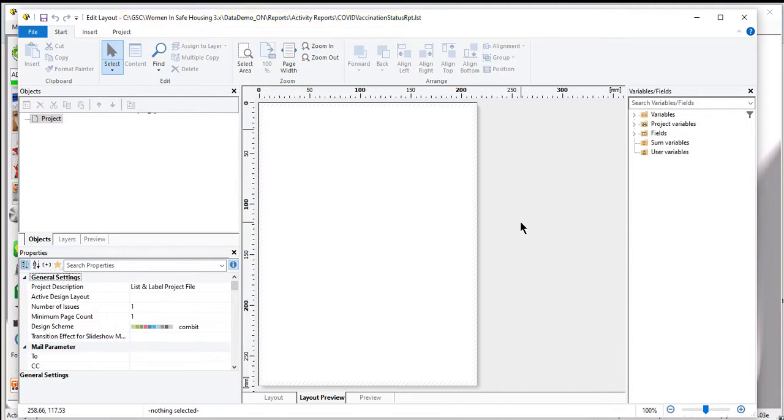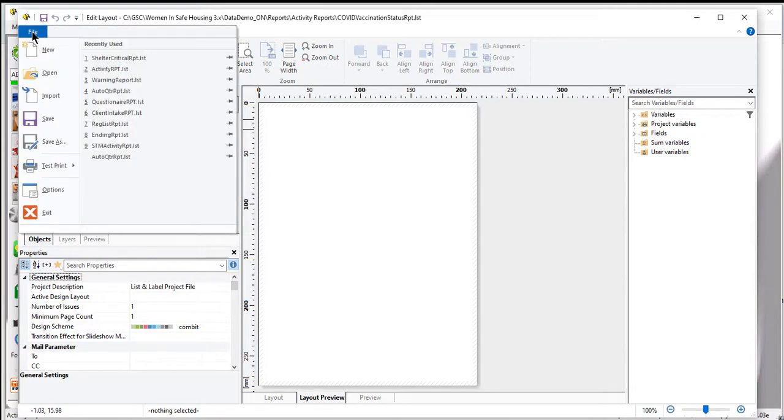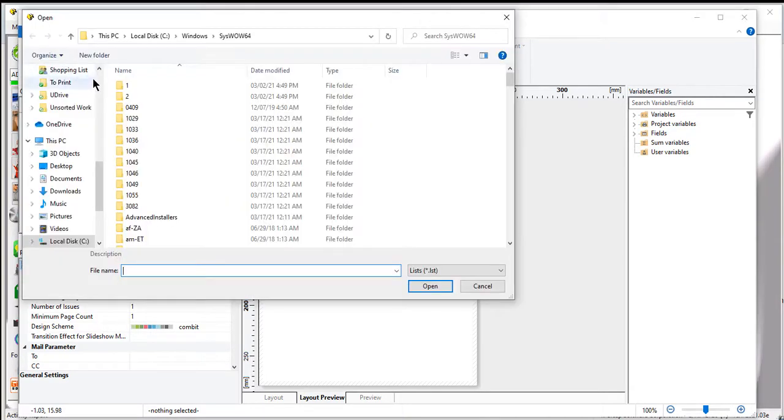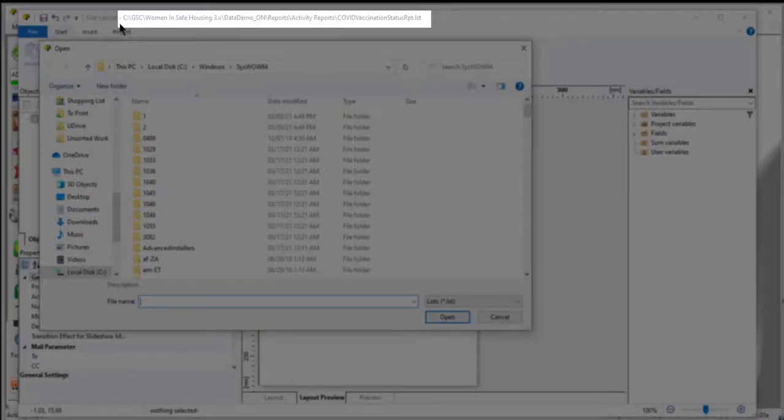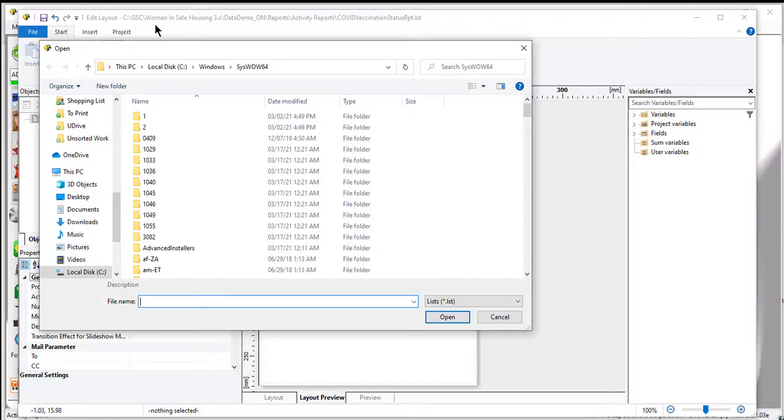You can start right from scratch and design this, but that's going to take more work than probably most of you want to do. So a real easy way to start is to borrow the design of the standard one that already exists. So if you go to the File button here at the top and click on that, you'll have an option that says Import. And if I click Import, it'll open up this screen so that I can pick an existing template to import from. Now here's the key. You have to kind of look at this edit layout here in this path. So you see what mine is. So you'll have to look and see what yours is as well.